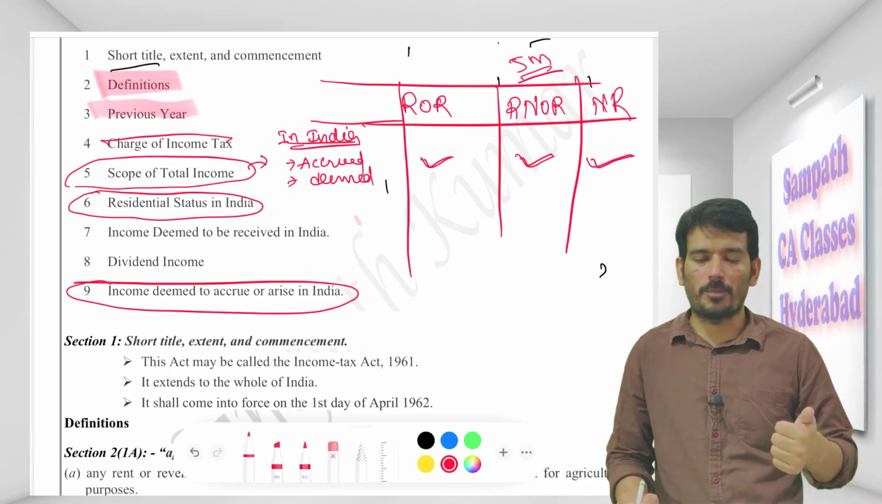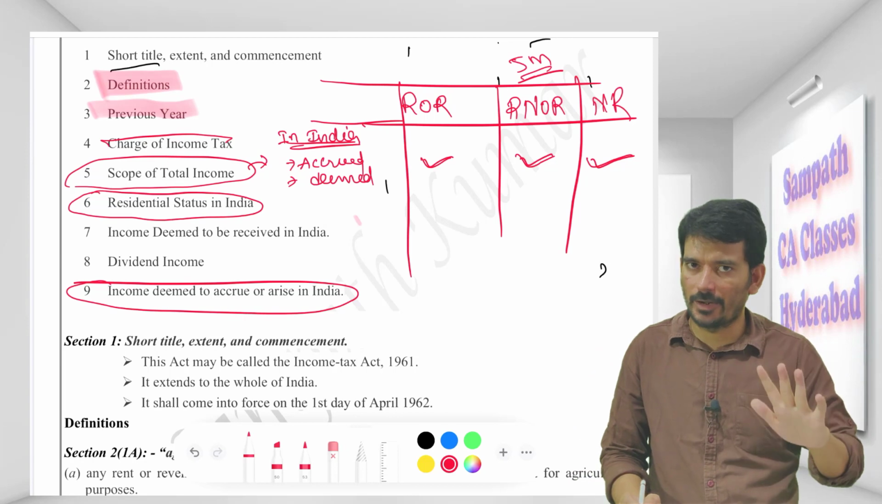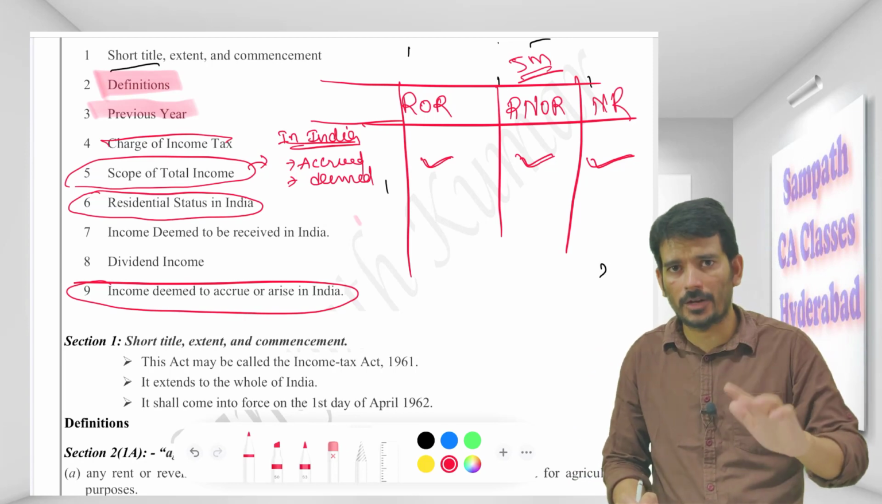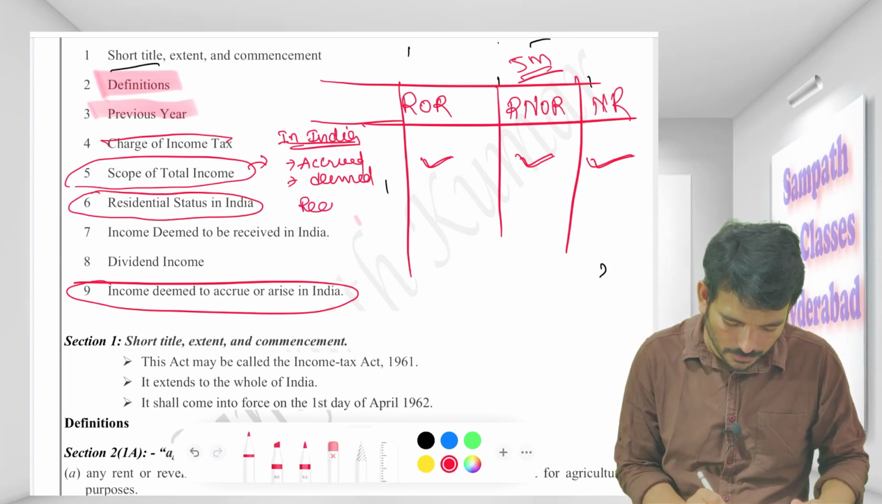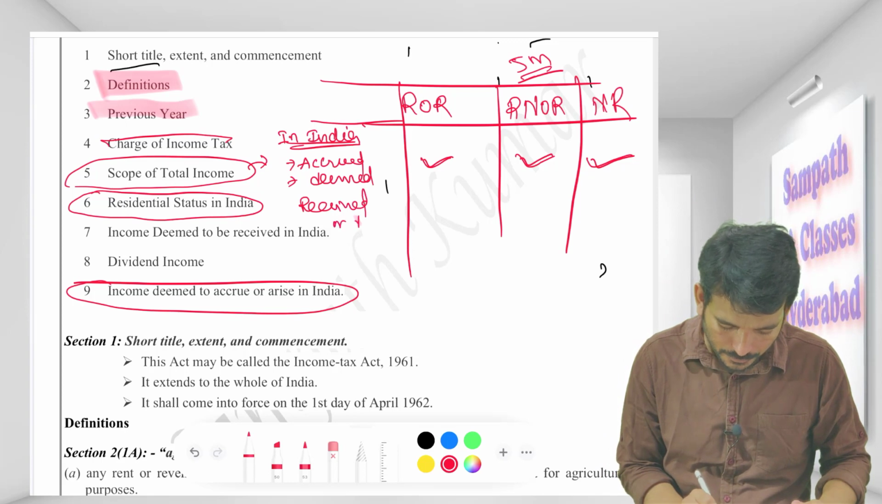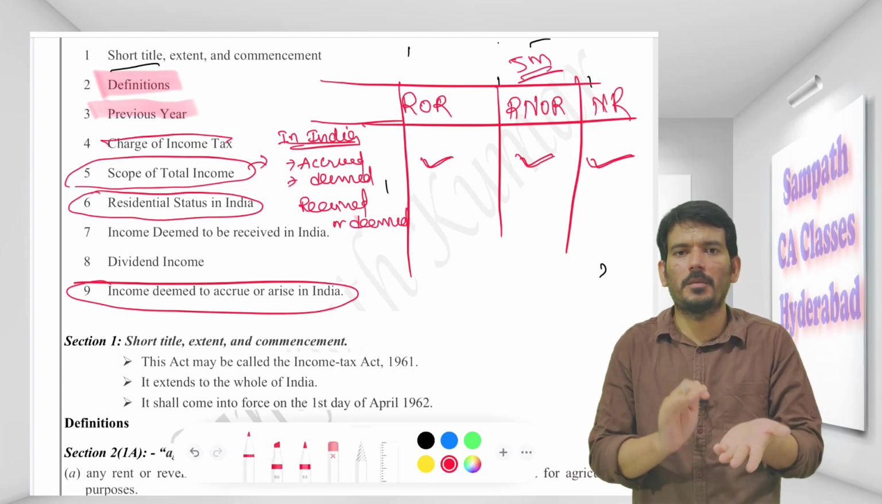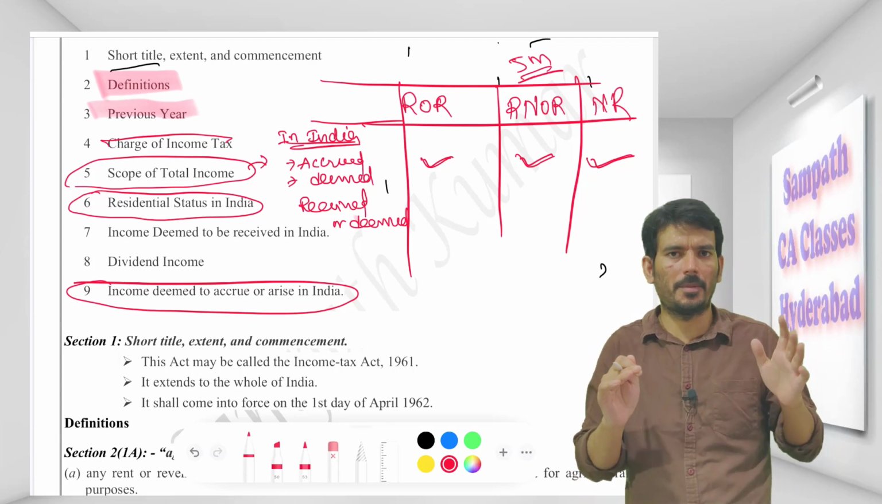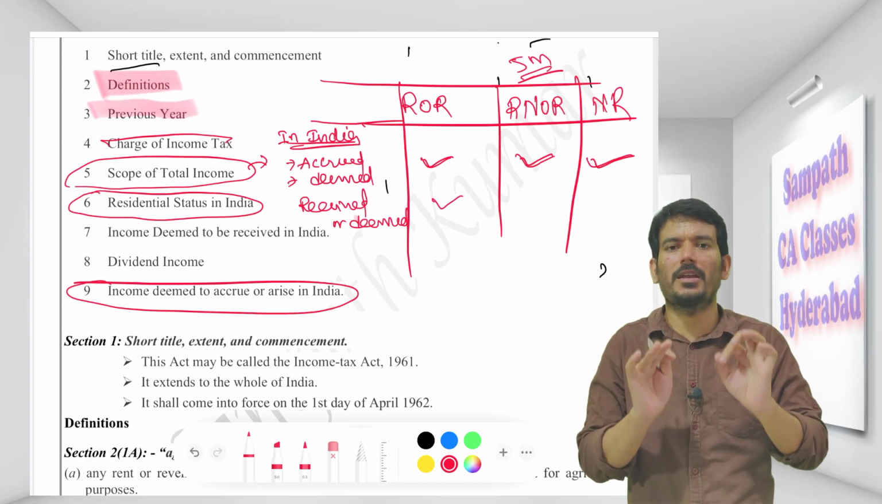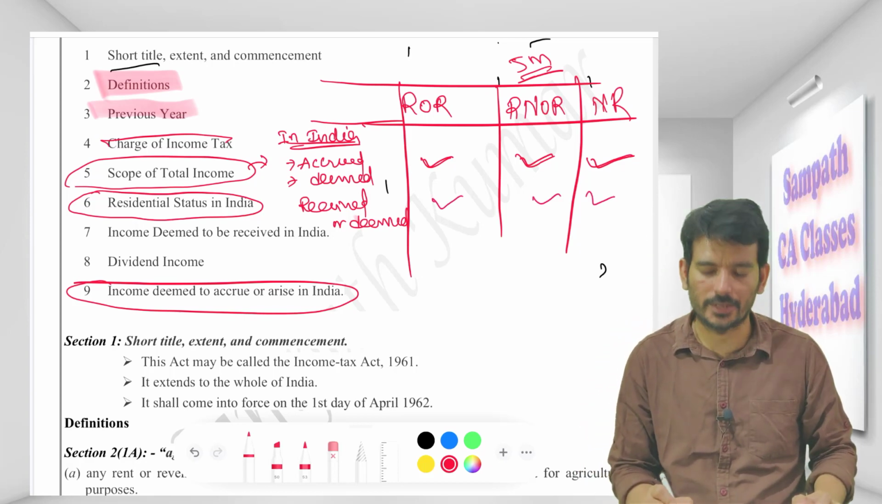So come back to my point. Accrued in India, taxable in all cases. Deemed to be accrued in India, taxable in all cases. We'll go to the next one: received in India or deemed to be received in India. What do you mean by that? Received in India, like in money terms, I'm receiving in India, me or whoever it may be. The moment they are receiving in India, it is taxable in all cases.